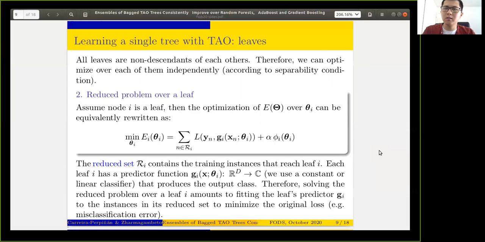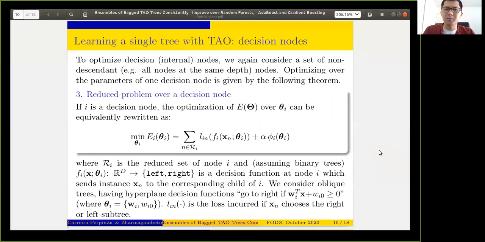Here, a small g is a predictive function at each leaf. Note that since each instance follows a unique root-to-leaf path, the actual prediction is given by the leaf, right? So therefore, the tree output here is replaced by g. But this predictive function applies only to the subset of points that reach that particular leaf. Therefore, this equation solves a much smaller and simpler problem. If g is a linear function, then the solution would be fitting a linear classifier and possibly applying some regularization. If g is a constant predictor, then the solution would be simply taking the class with the highest number of instances falling in that leaf, or simply saying, majority vote.